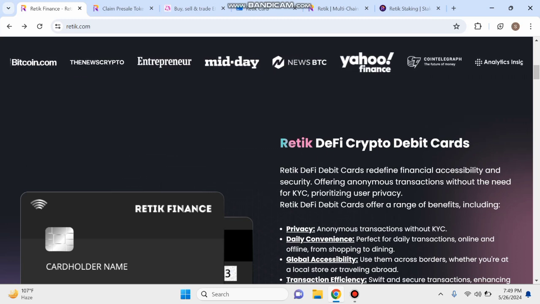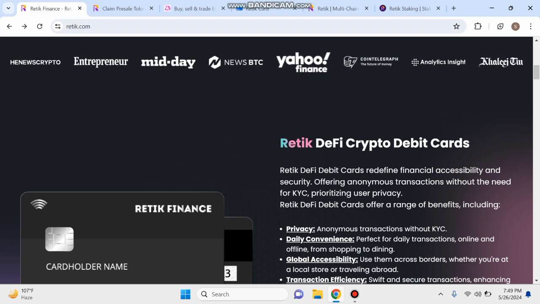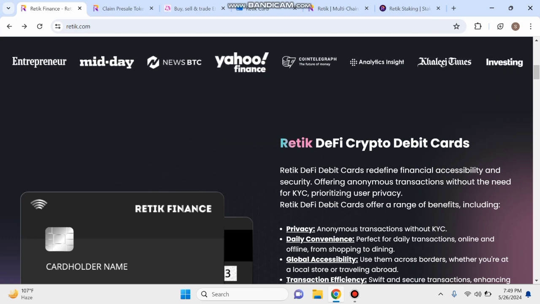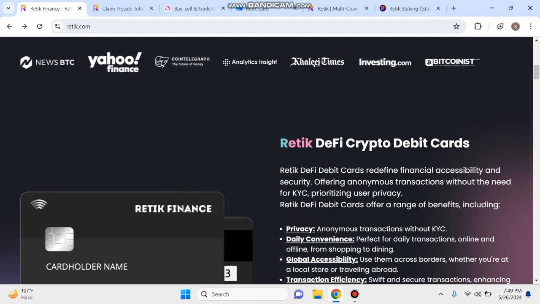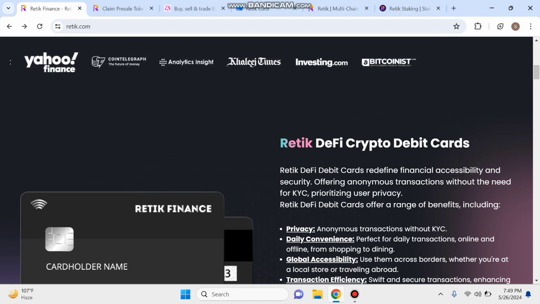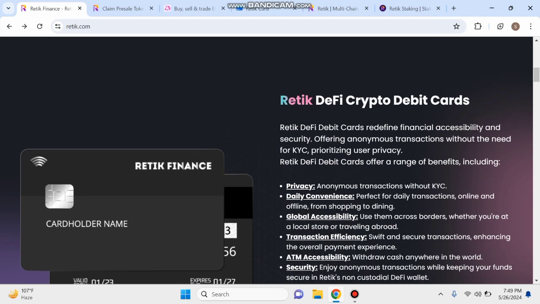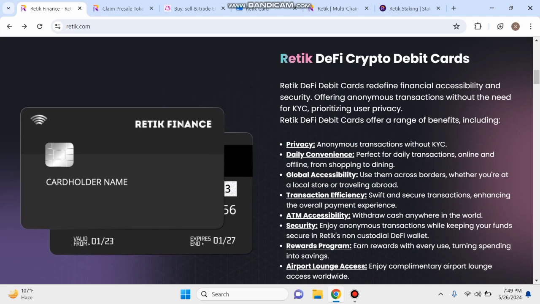Ratic DeFi debit card redefines financial accessibility and security, offering anonymous transactions without the need for KYC, prioritizing user privacy. Ratic DeFi debit card offers a range of benefits including privacy, daily convenience, global accessibility, transaction efficiency, ATM accessibility, security, rewards program, airport lounge access.